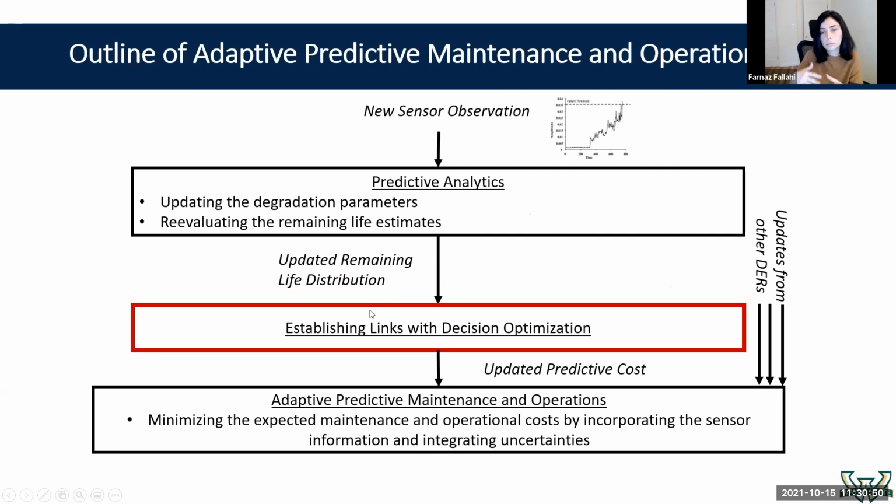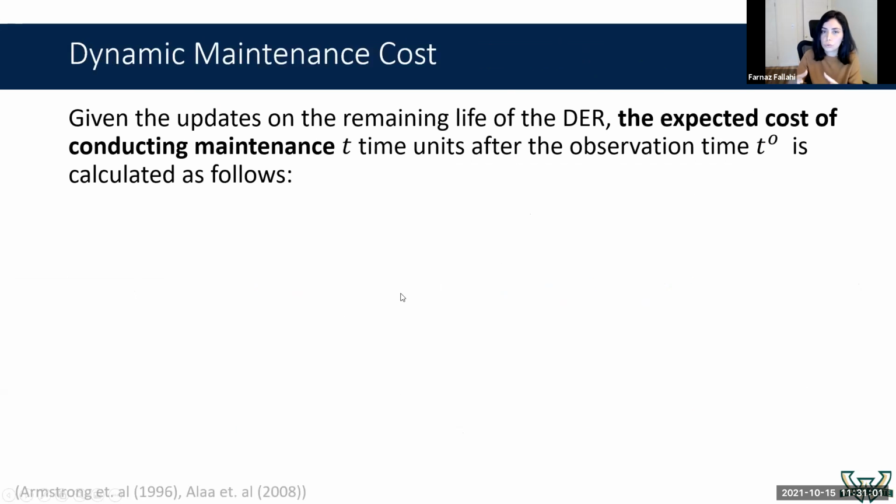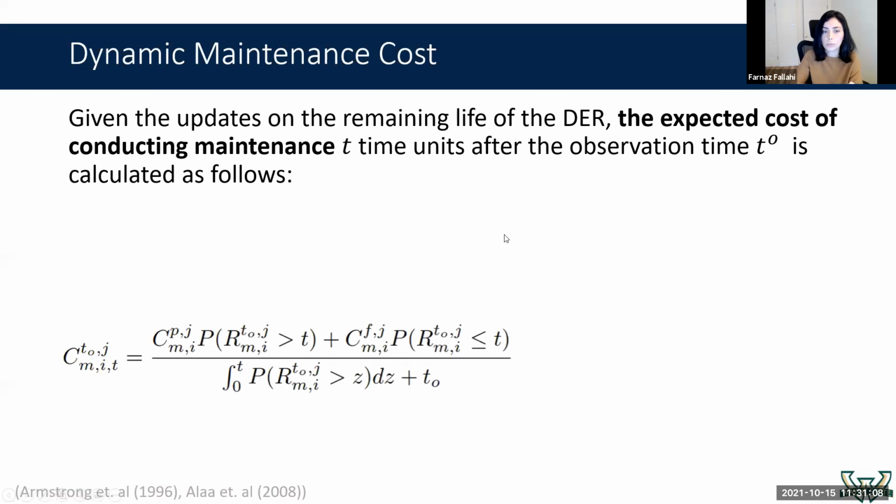Well, we have the sensor-driven prediction of the failure probability of the unit, but how can we feed this information into our optimization model? There are different ways to do that. Here, we are feeding the information in terms of cost into our objective function.